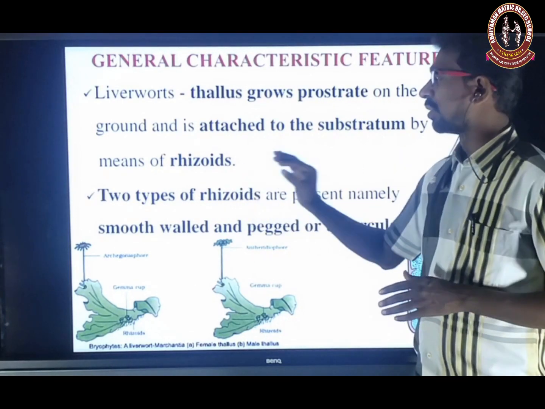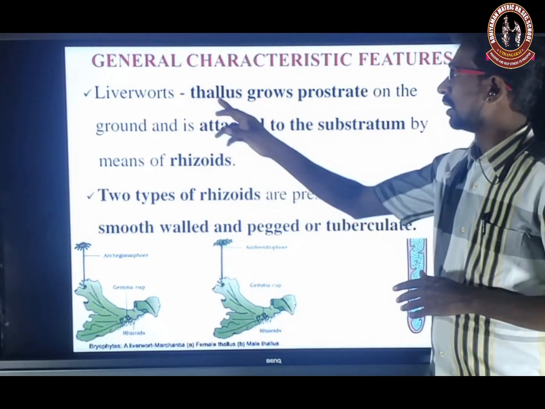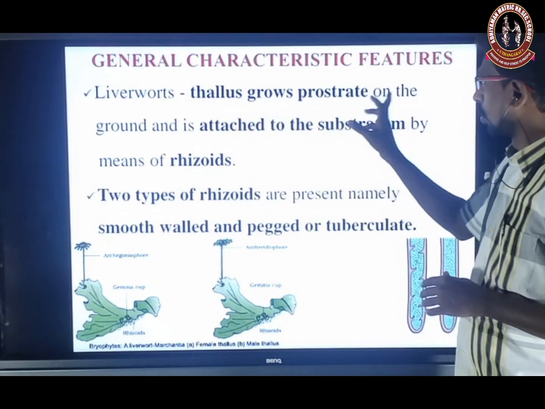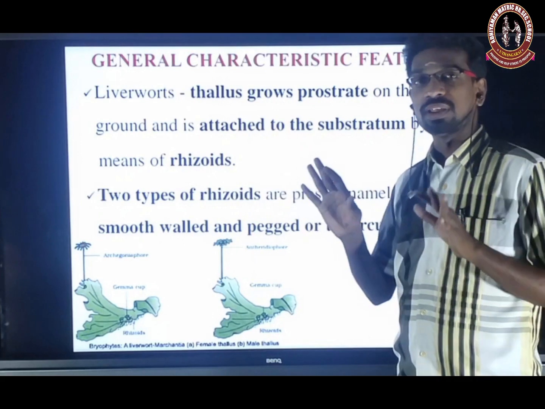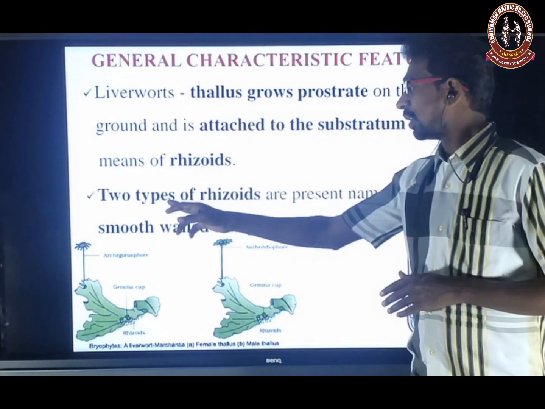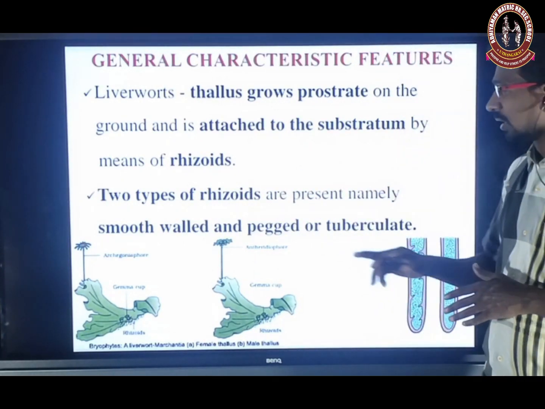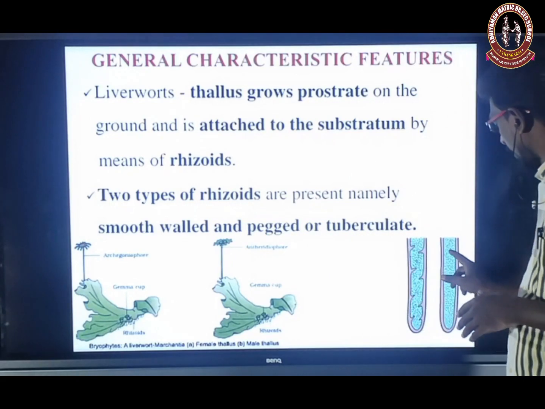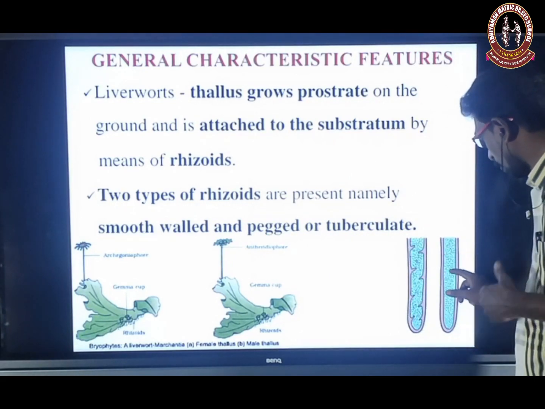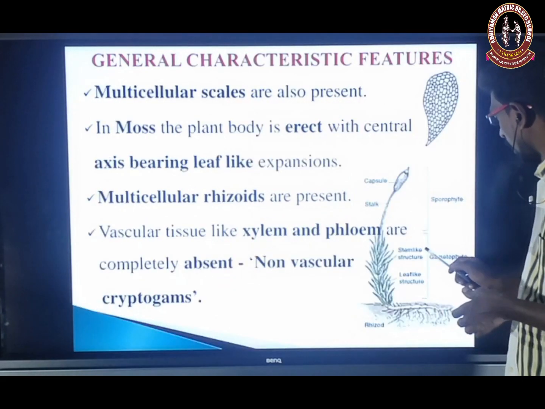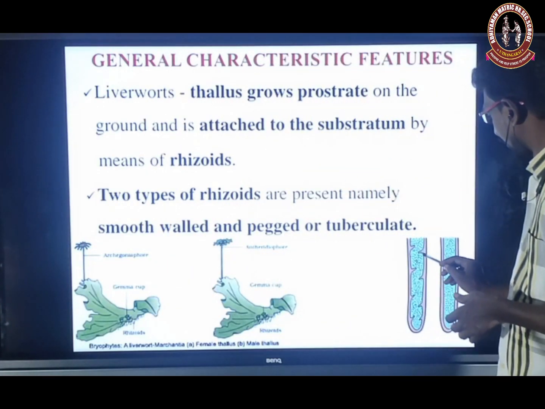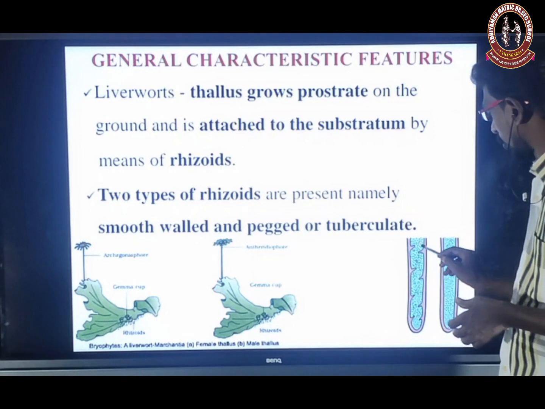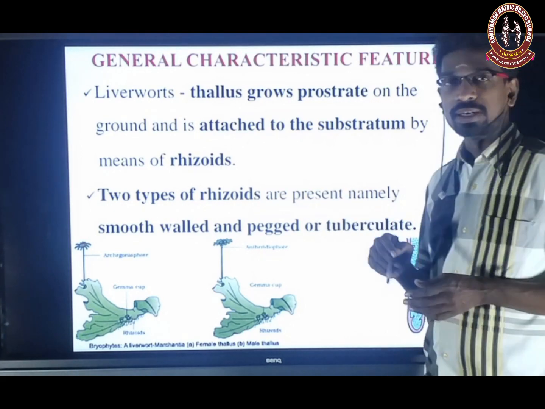So in liverworts, the thallus grows prostrate on the ground and is attached to the substratum by smooth-walled and pegged rhizoids.